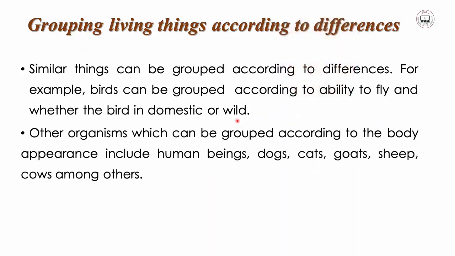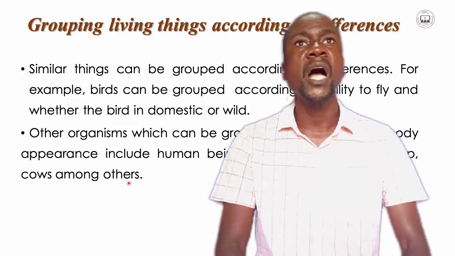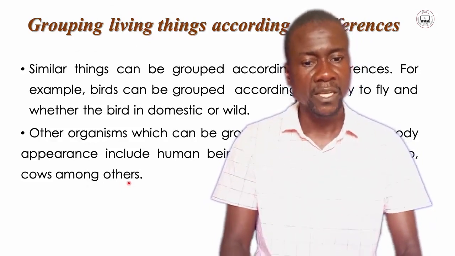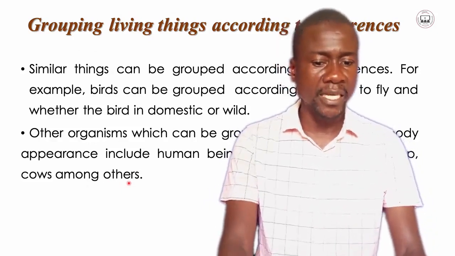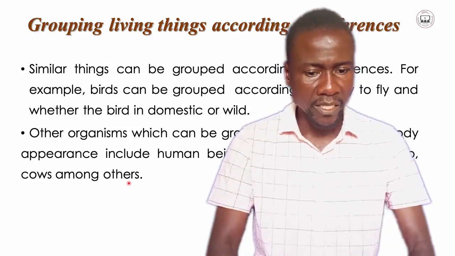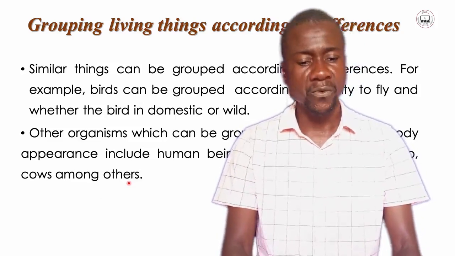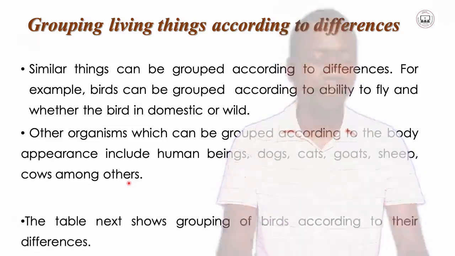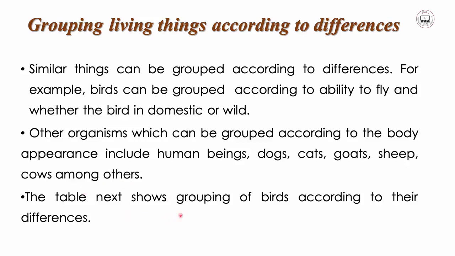So here we still have other organisms which can be grouped according to the body appearance, like human beings, dogs, cats, goats, sheep, cows, among others. All these can also be grouped according to their differences. Despite all of them being regarded as animals with mammary glands, they might also have other differences which can be seen from there. So the table below shows grouping of birds according to their differences.